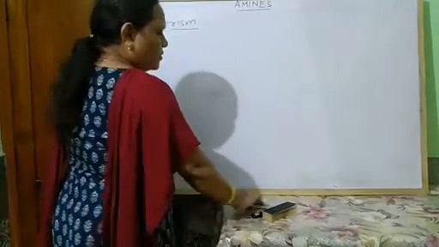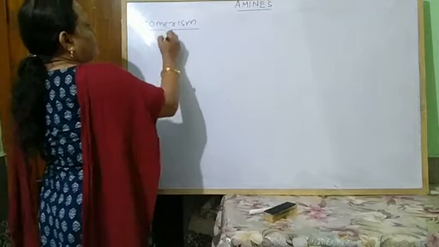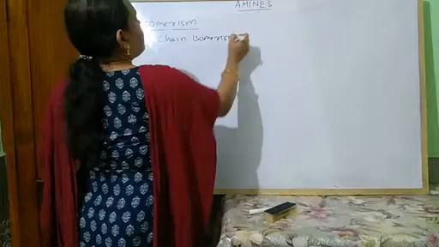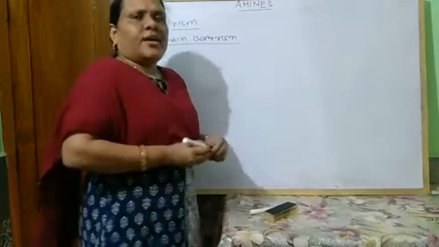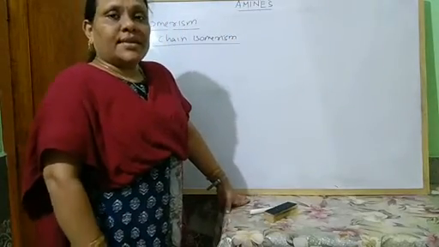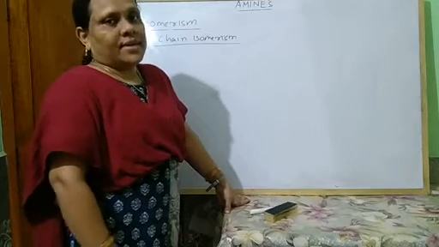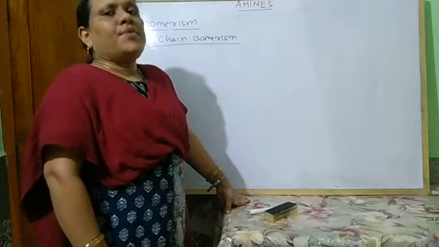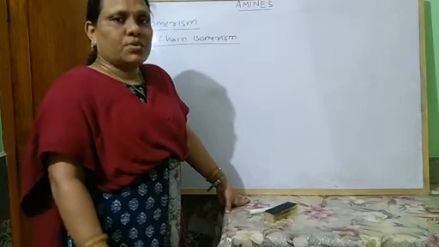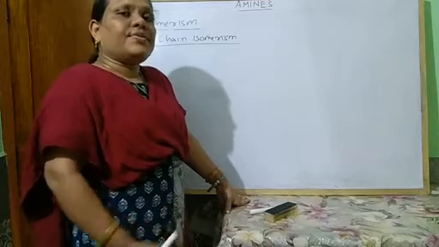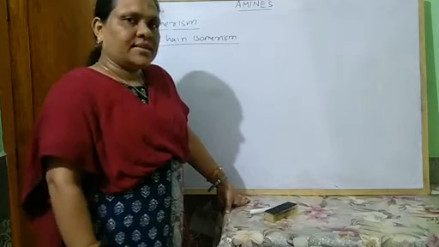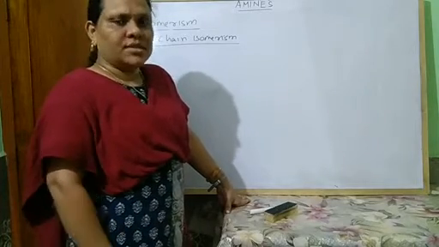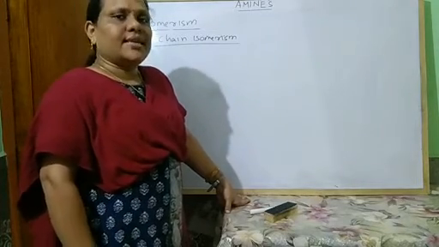So let's come to chain isomerism. Aliphatic amines which contain 4 or more carbon atoms can exhibit chain isomerism. So what is chain isomerism? When the same molecular formula represents two or more compounds which have a different carbon skeleton or carbon chain, either straight chain or branched chain, such compounds are called chain isomers, and this phenomenon is called chain isomerism.